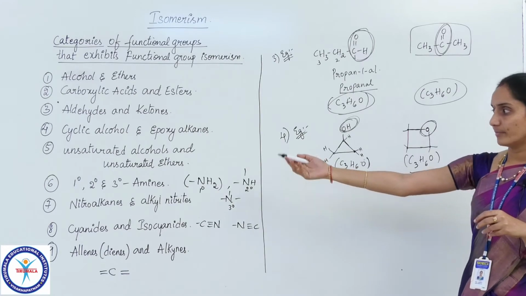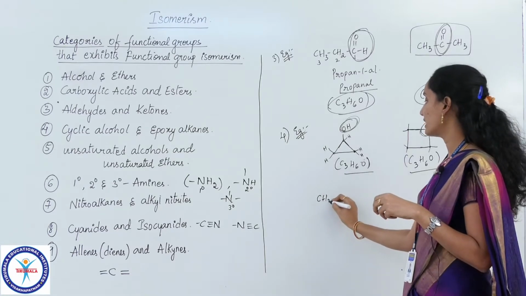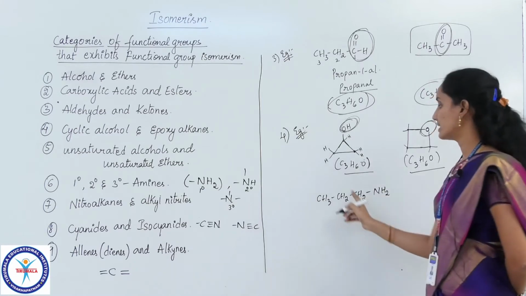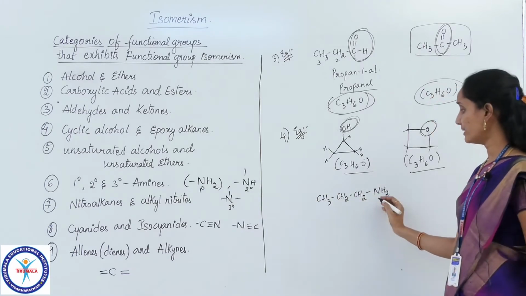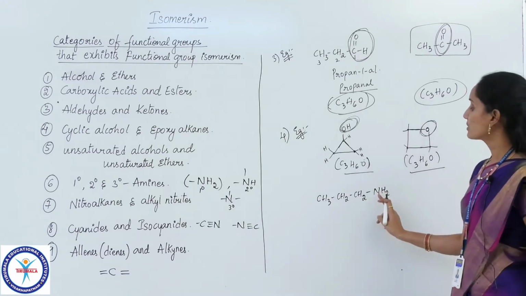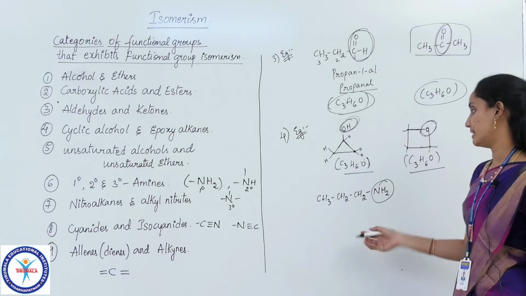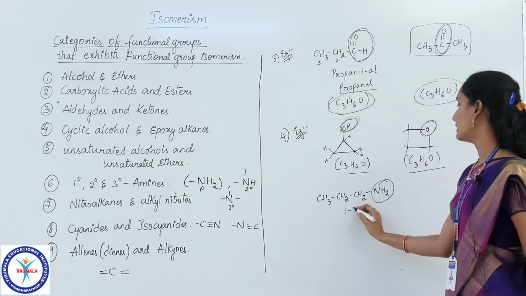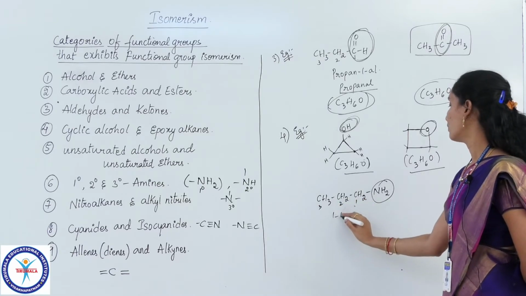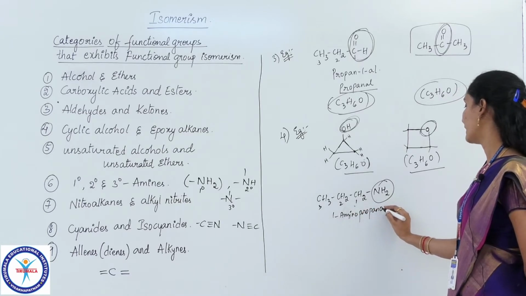You can write for primary, secondary and tertiary amines. I have mentioned here CH3, CH2, CH2, NH2. So this is a primary amine. How do you say that it is a primary amine? Because the nitrogen is linked to a single carbon. So if the amine group nitrogen is linked to a single carbon, then it is said to be a primary amine. The name of this compound is 1-amino propane, with propane as the root word.